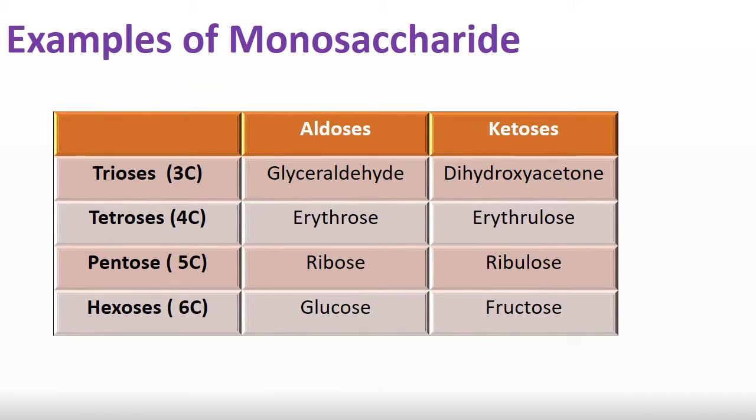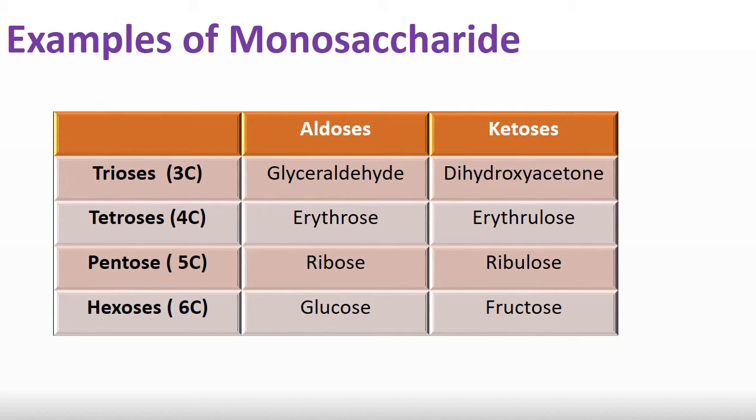Here are some examples of monosaccharides. I have shown comparatively the examples of aldoses and ketoses. Trioses have 3 carbon atoms; with an aldehyde group the example is glyceraldehyde, and with a ketone group it is dihydroxyacetone. Similarly for 4 carbon atoms, the examples are erythrose and erythrulose.